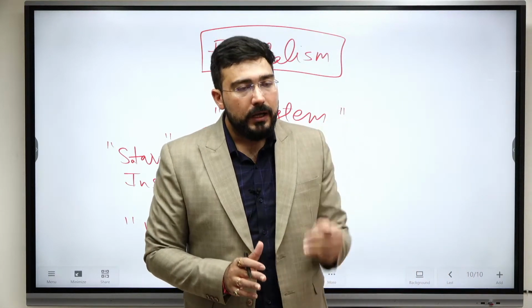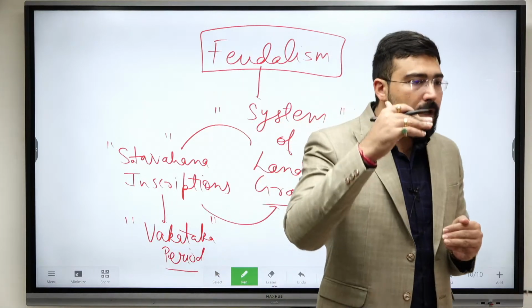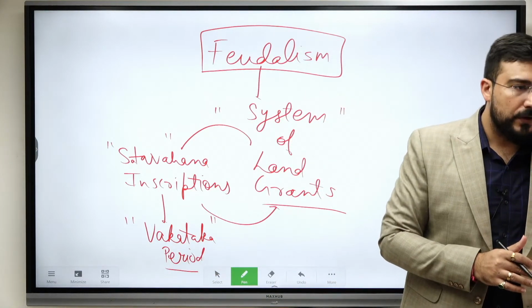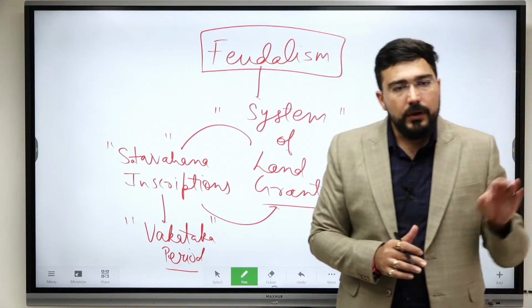This is how feudalism starts in India. This is the origin. Then you can write the various features. We have just discussed the elements of feudalism.